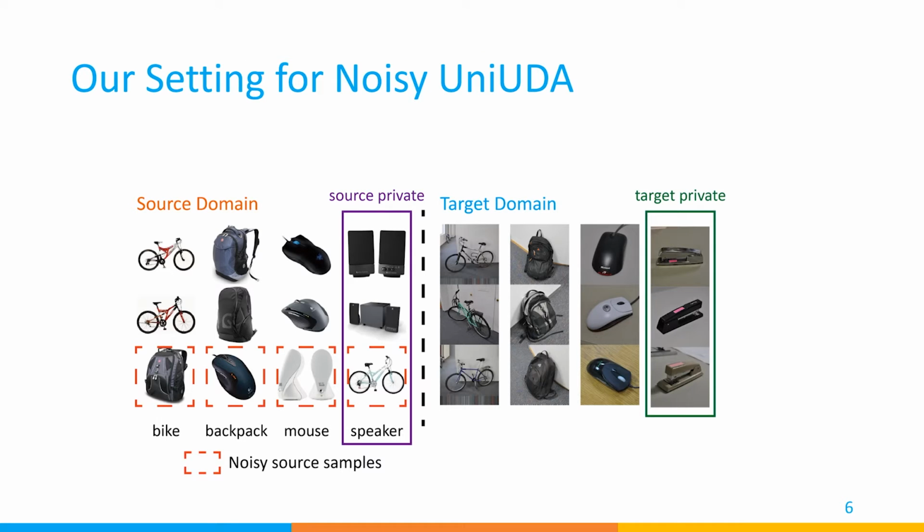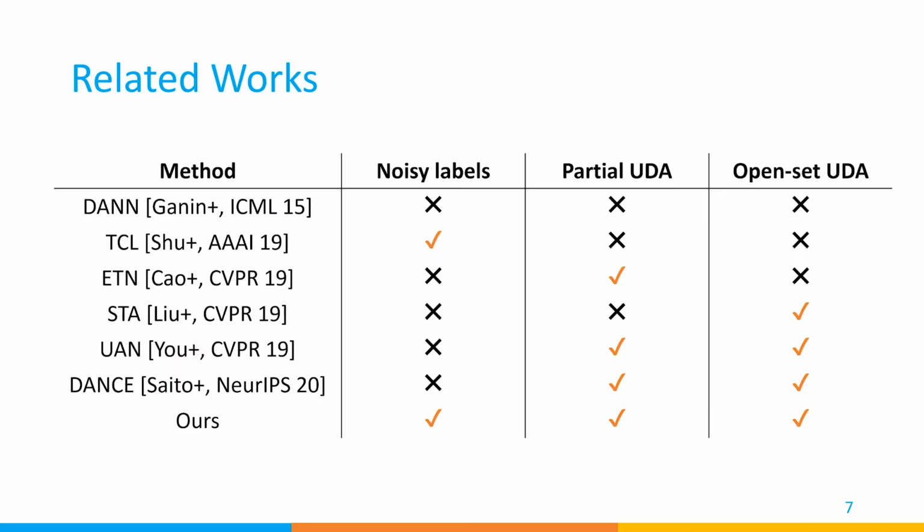In our work, based on universal UDA, we propose a new problem setting, noisy universal UDA, where we introduce some noisy labels into the labeled source samples. As we can see in this figure, some labels of source samples can be wrong in this setting. For example, a bag image can be labeled as bike, and a speaker image can be labeled as mouse. We think this setting is more realistic because datasets collected from the internet may contain this kind of noisy samples.